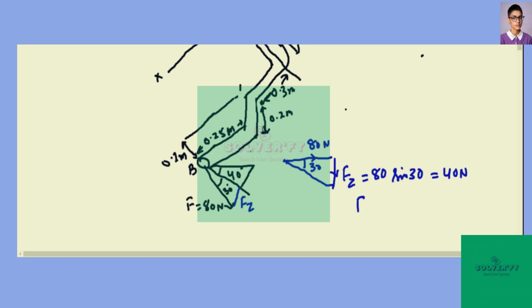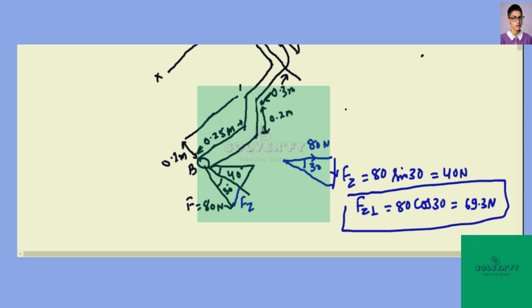And the force perpendicular to the z-axis is 80 cos 30, which will be 69.3 Newton. This is important to note. This portion will be in the xy plane.